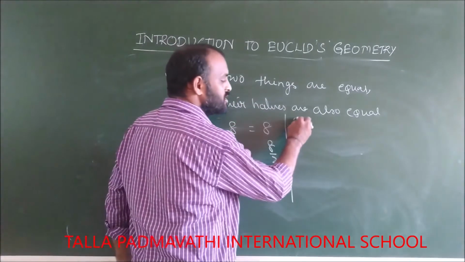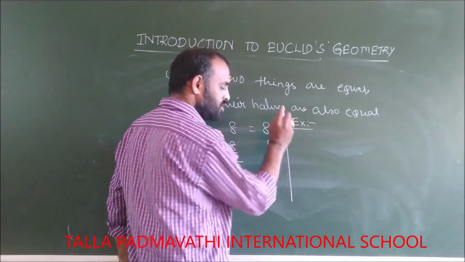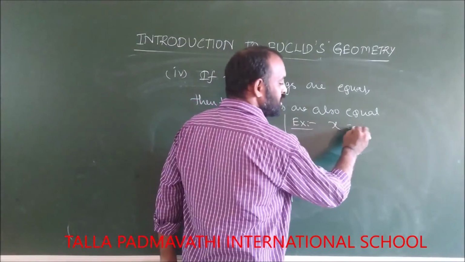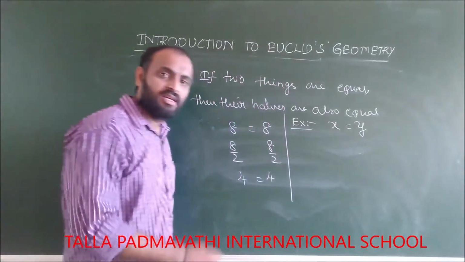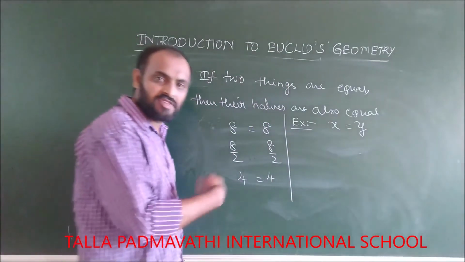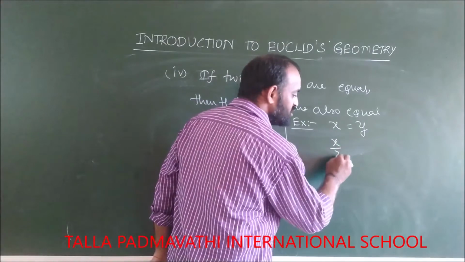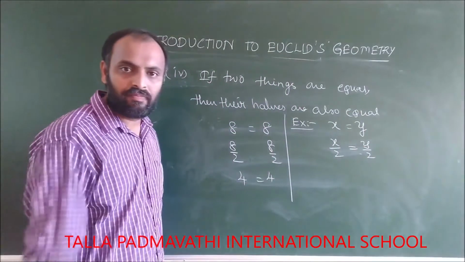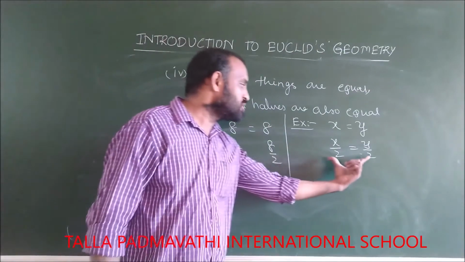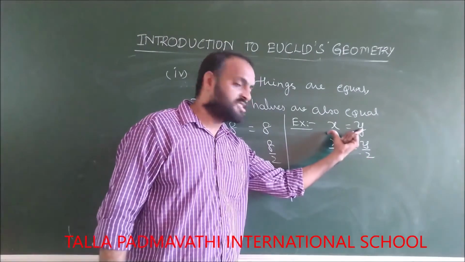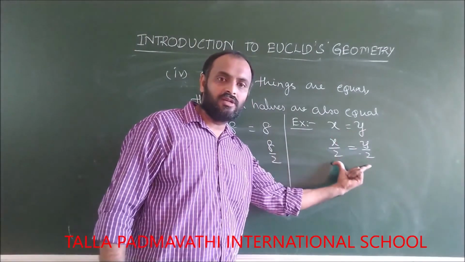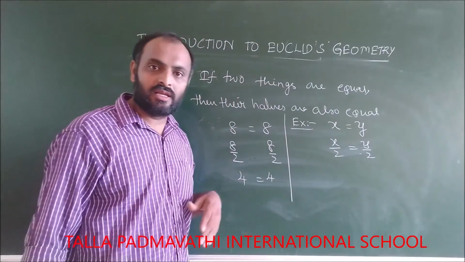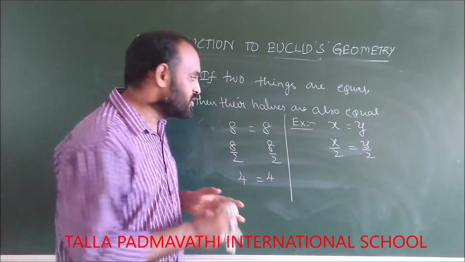Similarly, variable-wise, if x and y are equal, then their halves are also equal. If I divide by 2 on both sides, still the result is the same. Still the two things are equal. Similarly, one more axiom is there: if two things are equal, then their doubles are also equal.